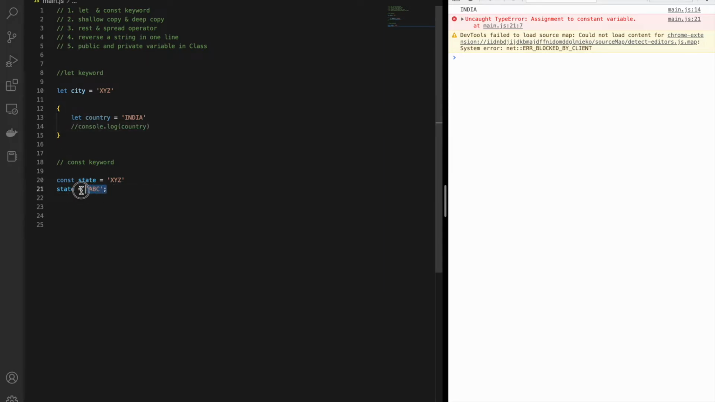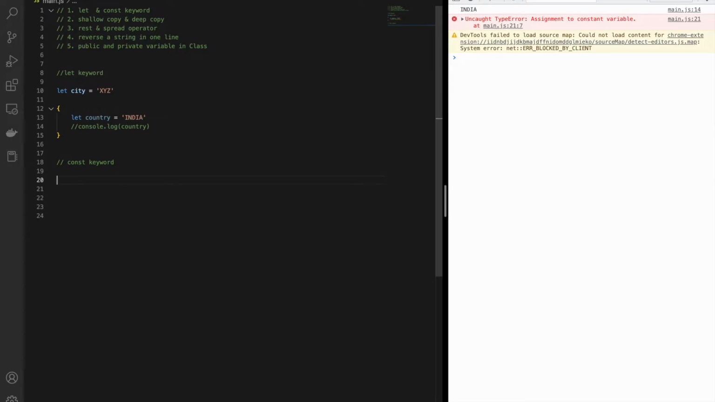Now, another point about the const keyword is that when we declare it, at the same time we have to initialize it. It's not like let, where I can declare a variable like this without a value. We can declare with let, but in the case of const we have to initialize it at the time of declaration.